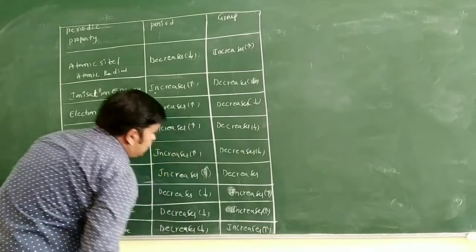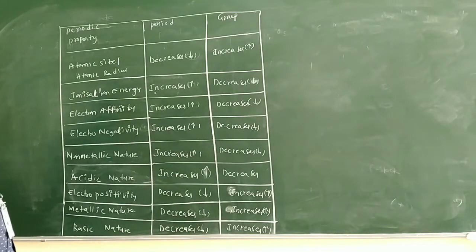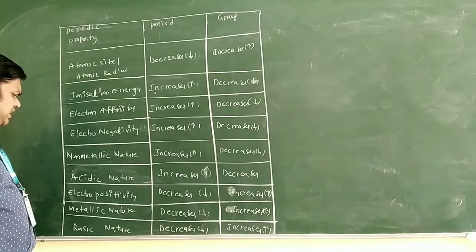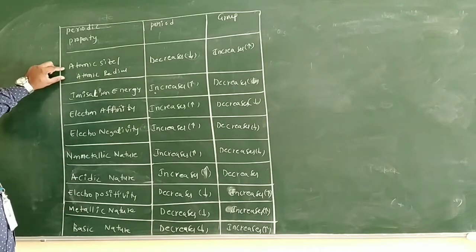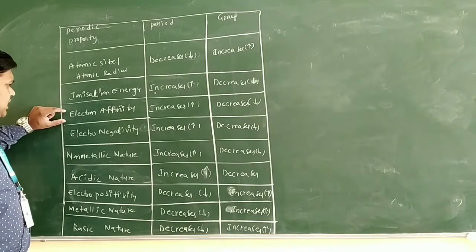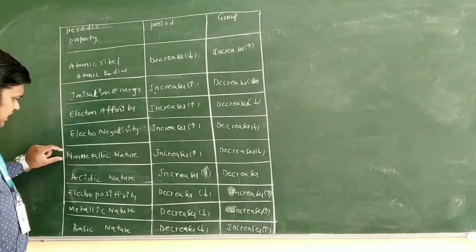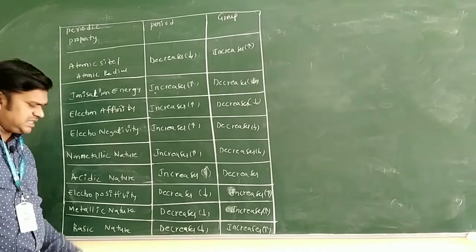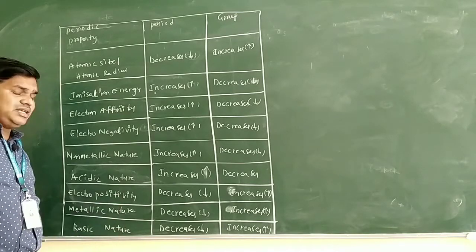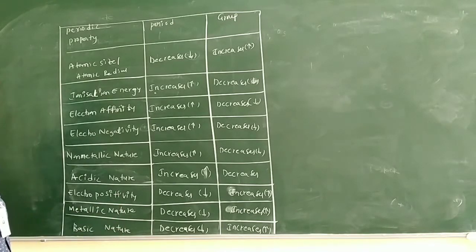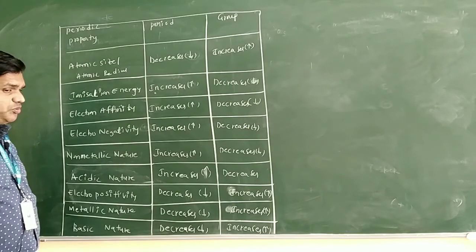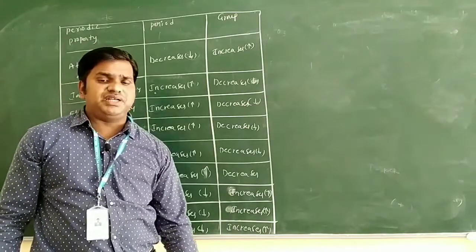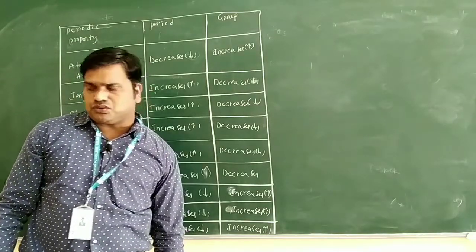So like this you will construct. This is one of the periodic table. You can see electropositivity, atomic radius, ionization energy, electron affinity, electronegativity, non-metallic nature, acidic nature, metallic nature, and basic nature of oxide, or acidic nature of oxide. Some of the periodic properties we can easily identify by practicing this table, how it changes in the periods and how it changes in the groups only.